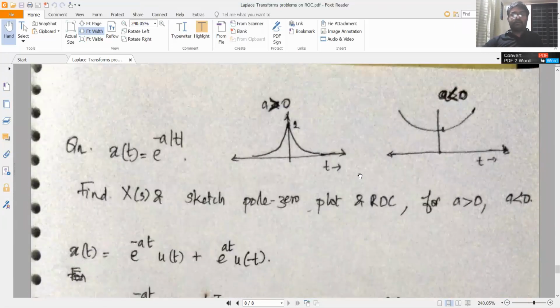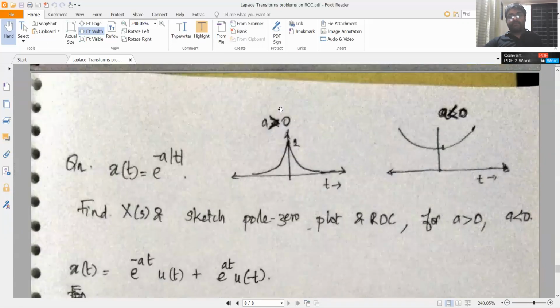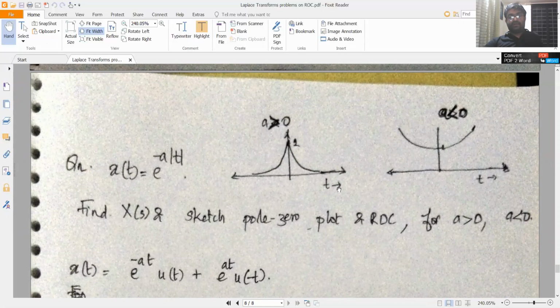We'll look at another two-sided signal here. x of t is equal to e raised to minus a mod t. For a greater than 0, that is where a is positive, e raised to minus a mod t will be like this. It's exponentially decreasing, since a is positive.